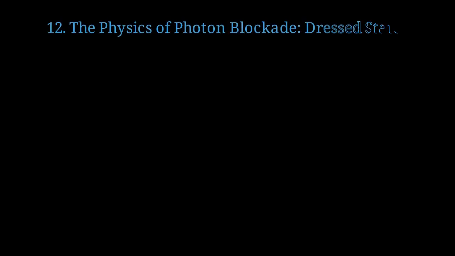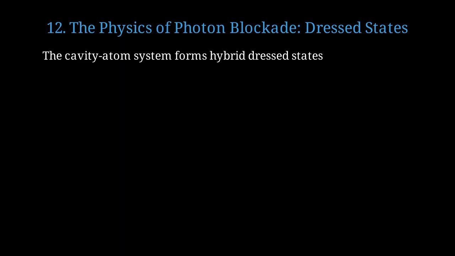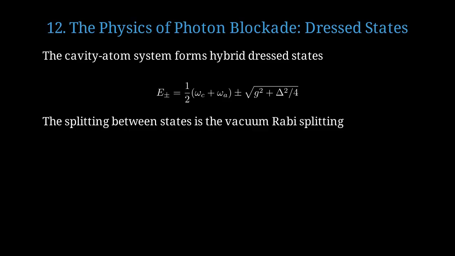Let's understand photon blockade more deeply through the concept of dressed states. When the atom and cavity are strongly coupled, they form hybrid dressed states called polaritons. The energies of the dressed states are (omega_c plus omega_a) over 2 plus or minus the square root of g squared plus delta squared over 4. The splitting between these states is the vacuum Rabi splitting, observable even with 0 photons.